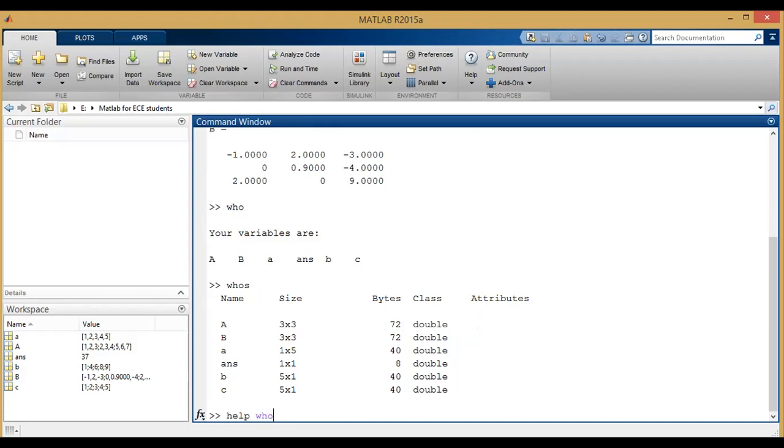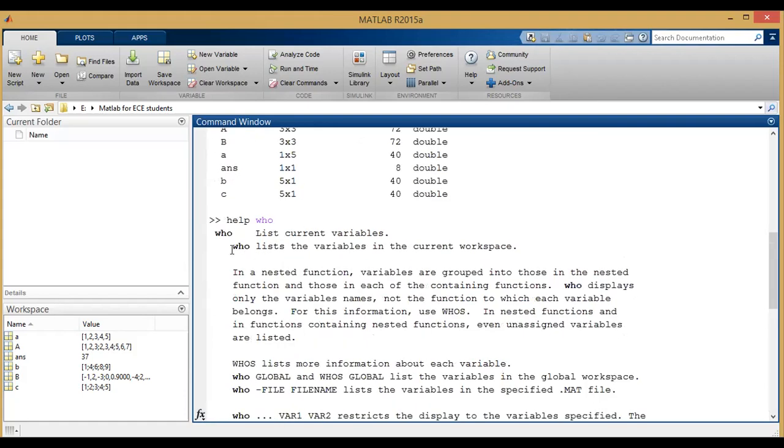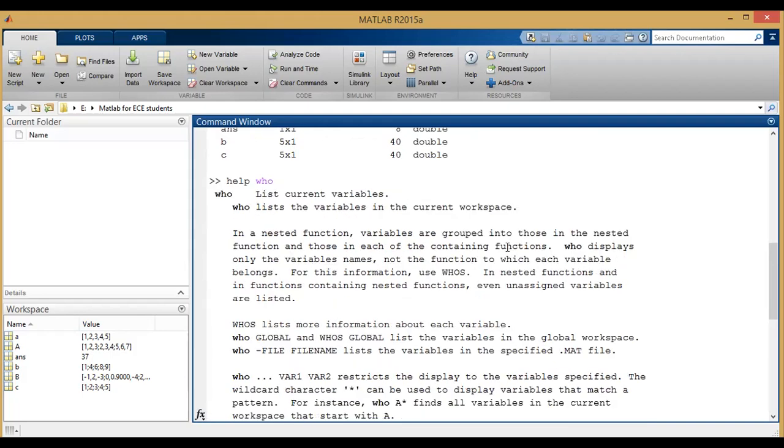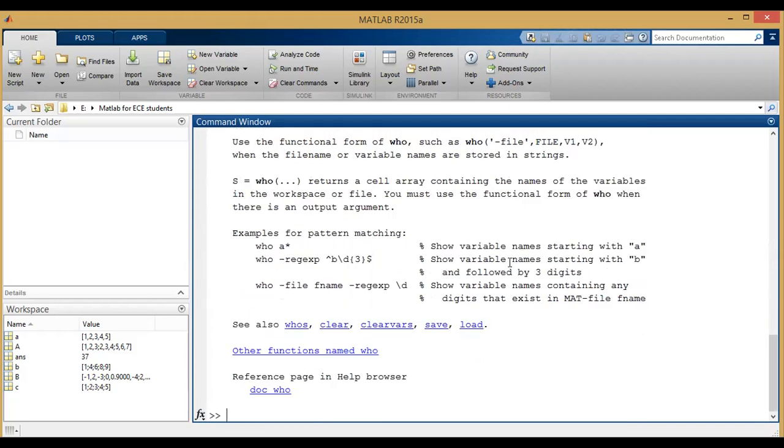Now, if you want information about any particular command, for example what is who, what is whos, then we have to type help and that particular command. It will give the complete information about the command. What is who? Who lists the variables in the current workspace. Like this, the complete information about any particular command can be obtained by using the keyword help.